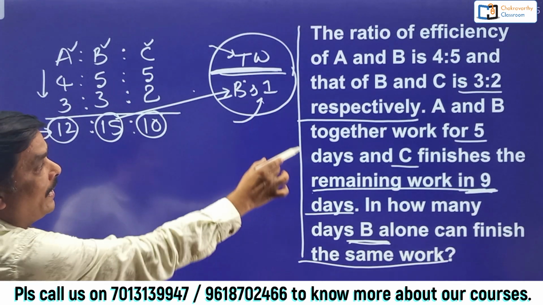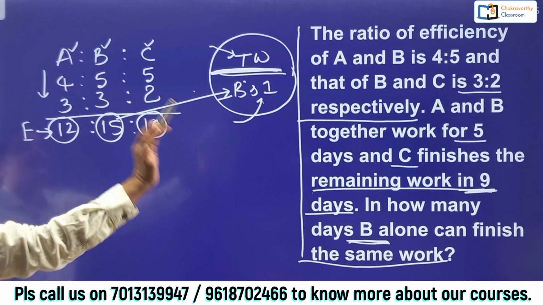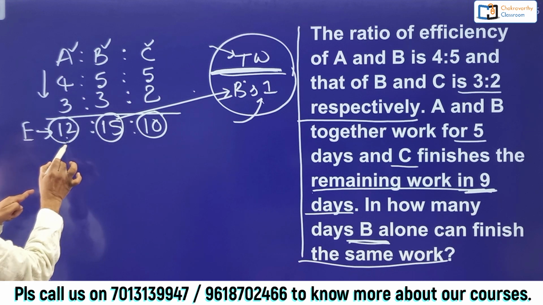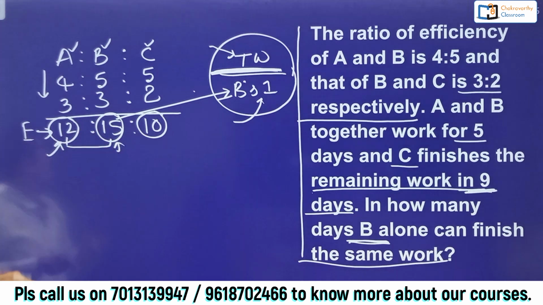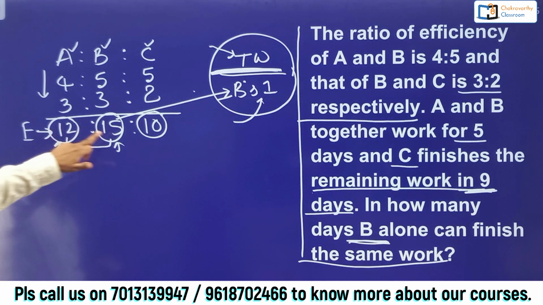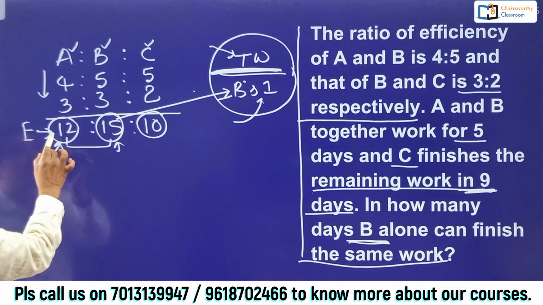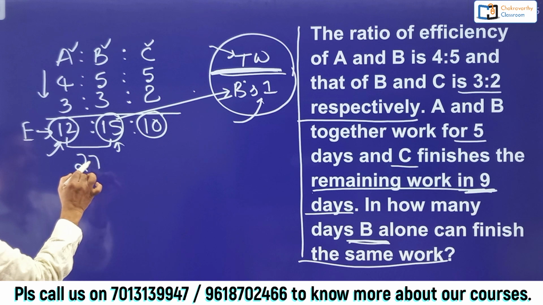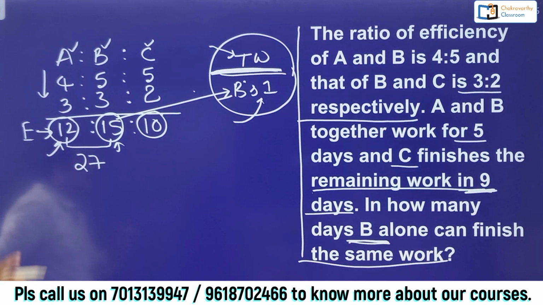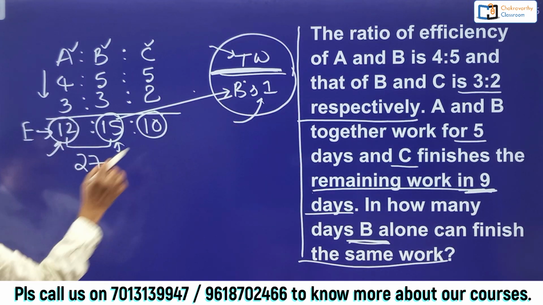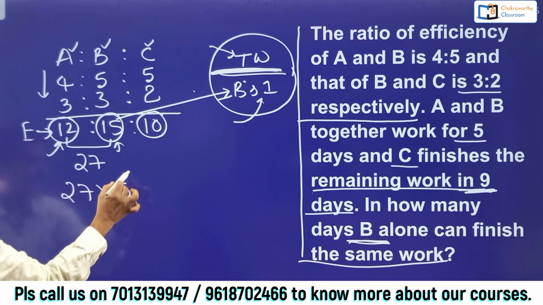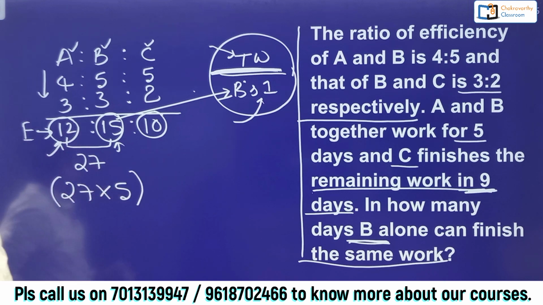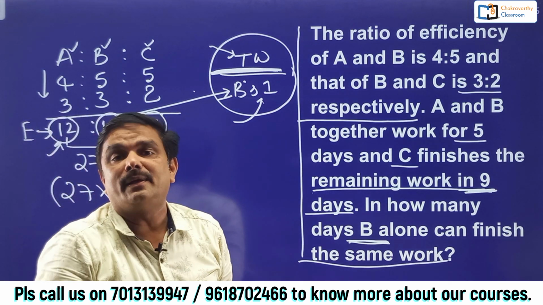How, students? A and B work for 5 days. What is the capacity of A and B? 12 units per day, 15 units per day. So 12 plus 15 is 27. Together they can do 27 units per day. How many days they have worked for? 5 days. So 27 units into 5 days. This is 5-day work of A and B together.